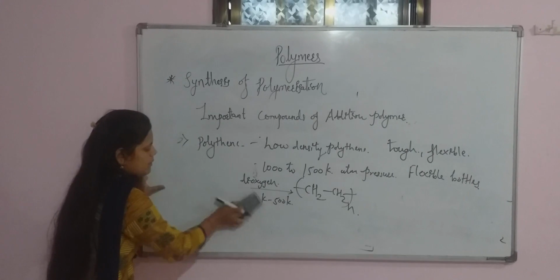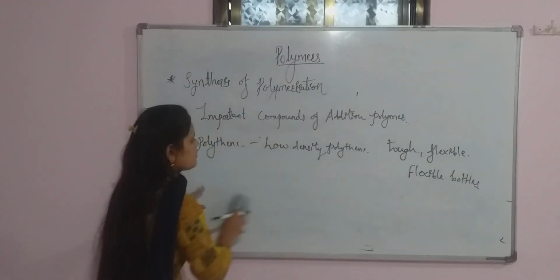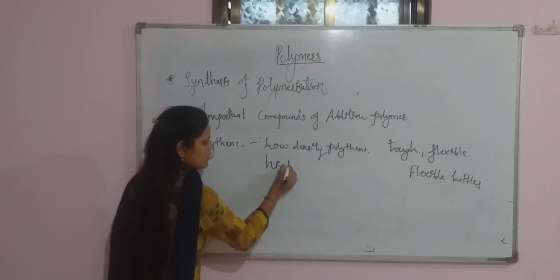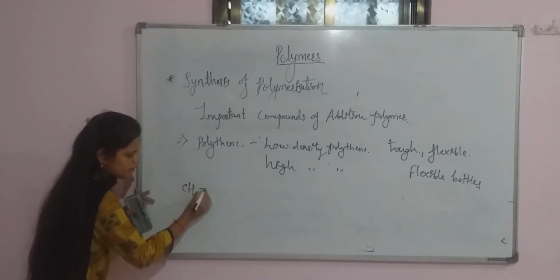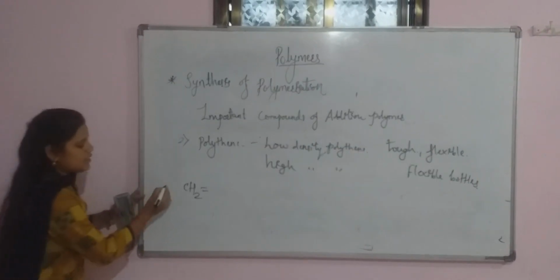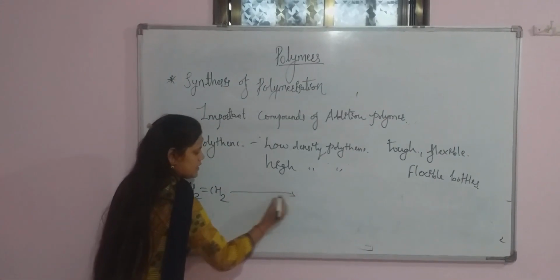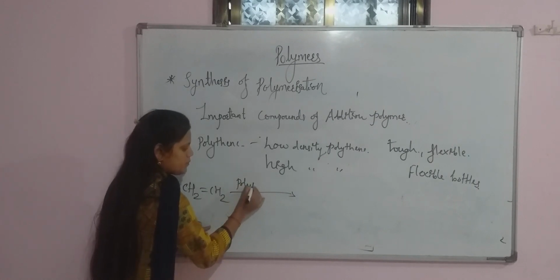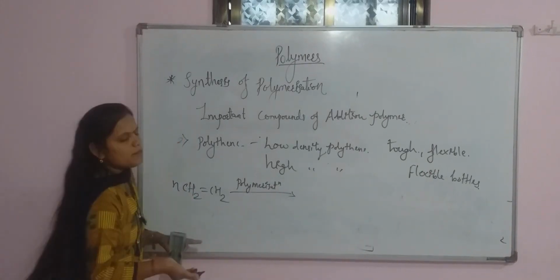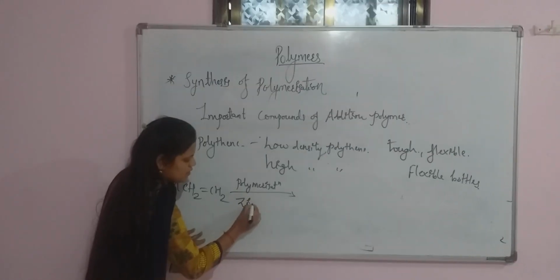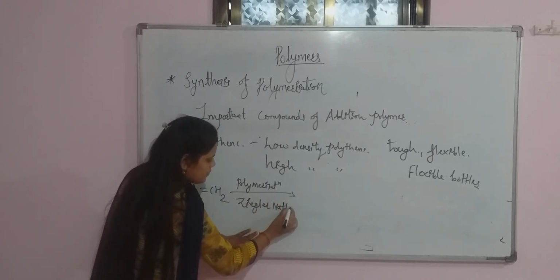Now look at what is meant by a high density polythene. Second will be the high density polythene. Again, high density polythene is also prepared from ethene. We take n number of ethene molecules, which undergo the polymerization process in the presence of a new catalyst, the Ziegler-Natta catalyst.